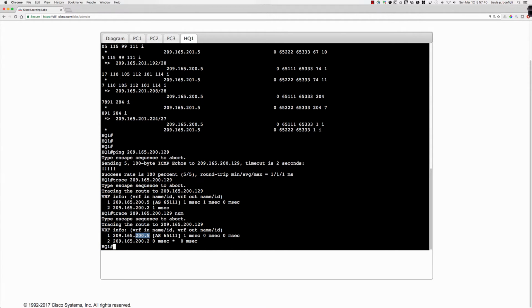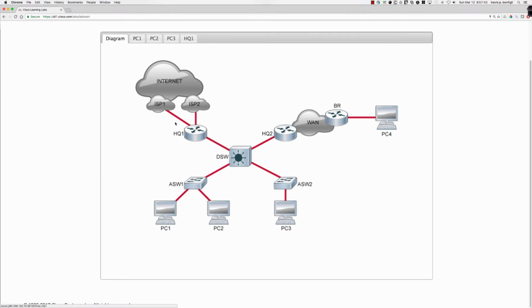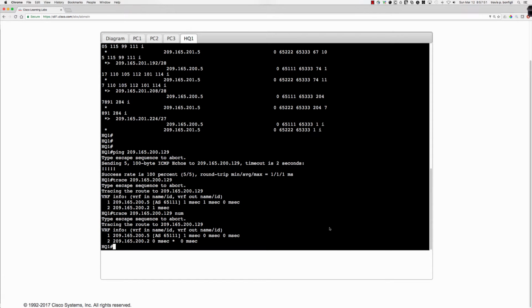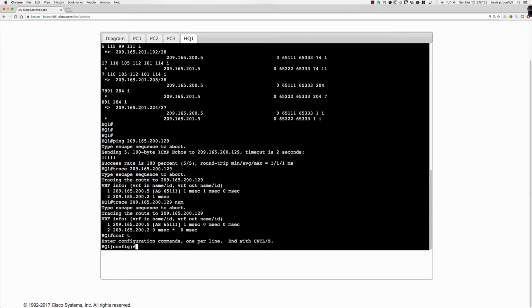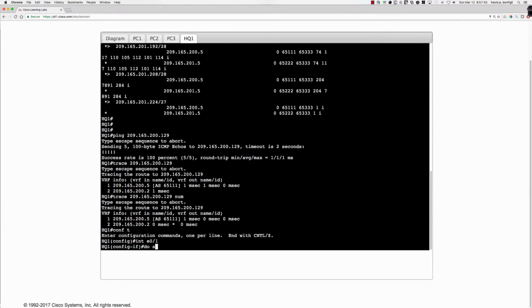So again, this is a very similar scenario, right? Remember, we're in the same network, so we are going out via ISP1, right? So let's test this. Let's see, does it work going out ISP2? What happens if we get into global config, interface Ethernet 0/1?